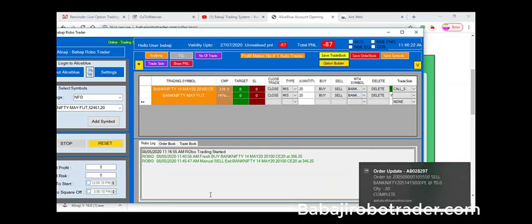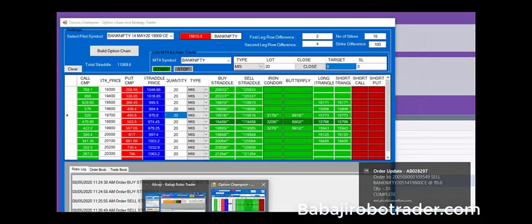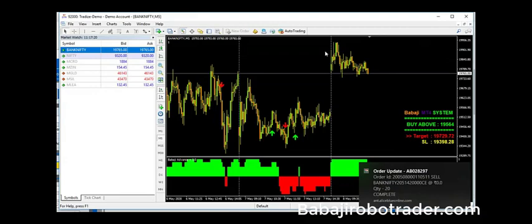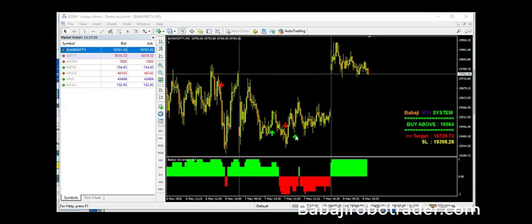After that, whenever I get a call in the MT4, the robot will take the buy and sell according to it. Mr. Srinivas has asked whether we have naked call or put strategies. Yes, we have the naked call put, which I mentioned earlier. Here in the MT4, we have both buy and sell calls.